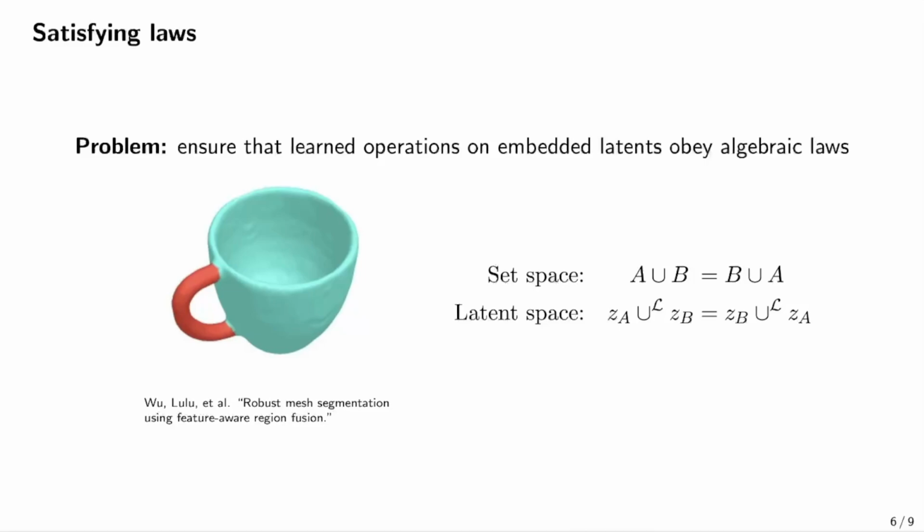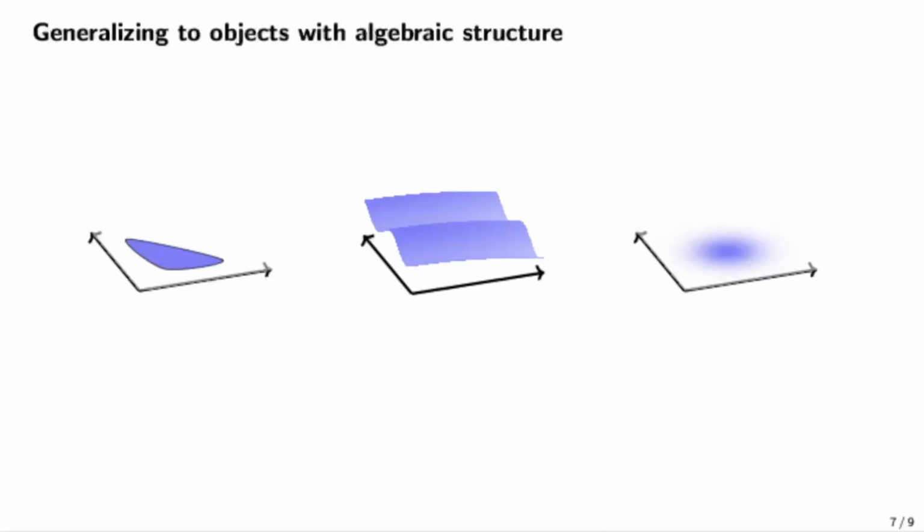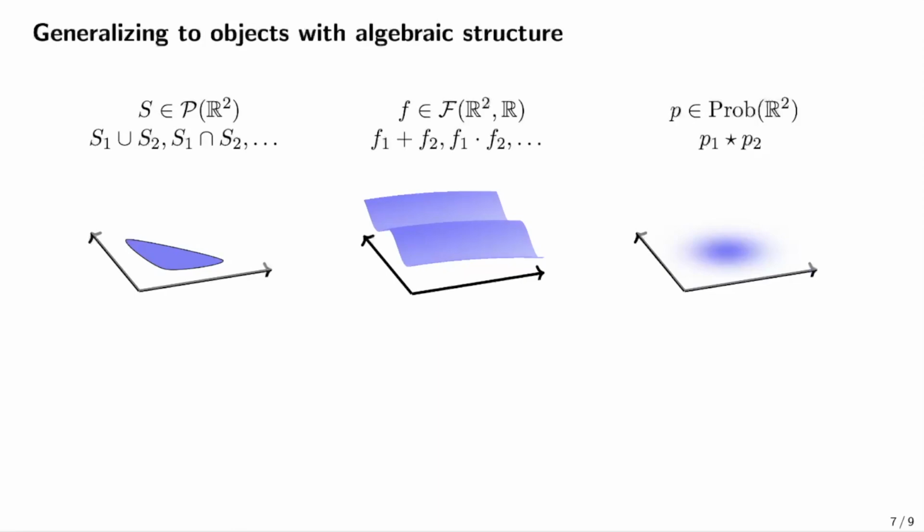For commutativity, there are some ways of doing this. However, this becomes a much more difficult problem for properties such as associativity and distributivity. While I've been using sets to illustrate, the same principle applies to a wide variety of objects with algebraic structure. In the middle here, I have functions from R2 to R, and on the right-hand side, I have probability distributions. All these objects live in spaces endowed with algebraic operations, such as addition, and laws, such as commutativity.